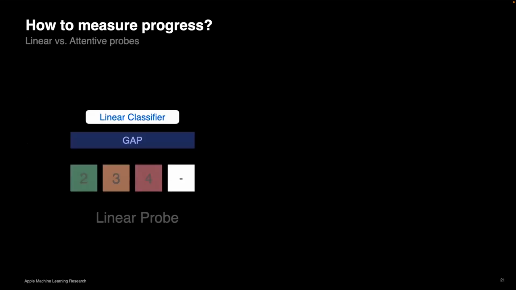One very important thing is how to measure progress. If we want to probe the performance of our models, the most popular method now, or the thing that people rely on, is linear probe. So we just maybe do a global average pooling of the features, and then we learn a linear classifier on top, which works extremely well for contrastive methods that have been trained on a very similar task of telling things apart, telling positives from negatives. So it's very easy for it to do this.